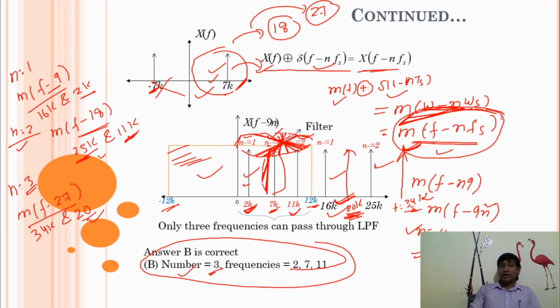This expression, this identity, is very important. We can apply this formula directly while solving sampling problems, so we should keep this particular identity in mind. This formula is very useful for us.